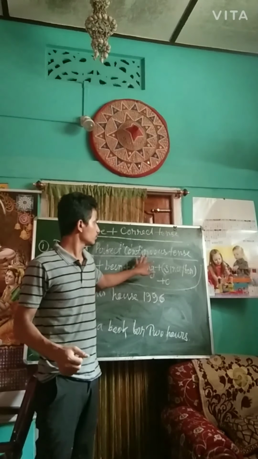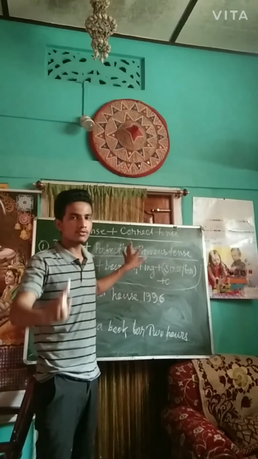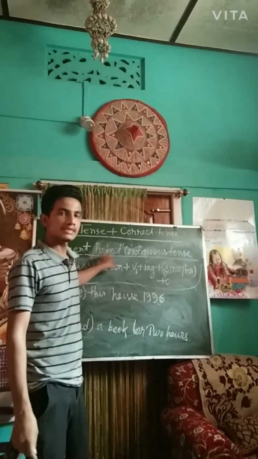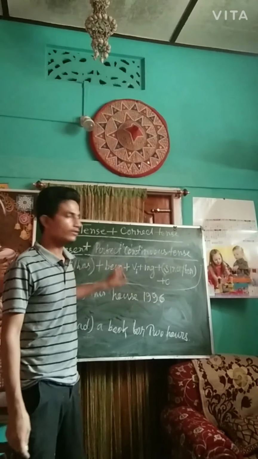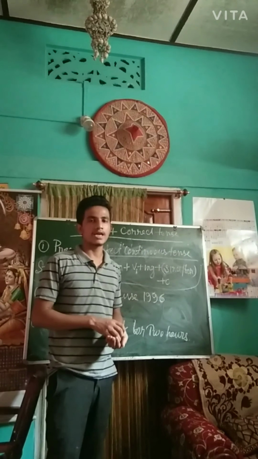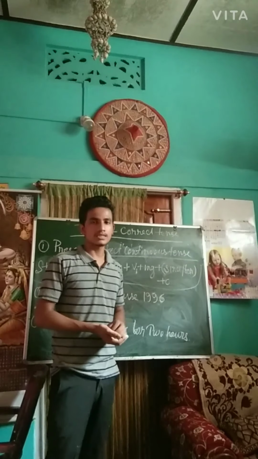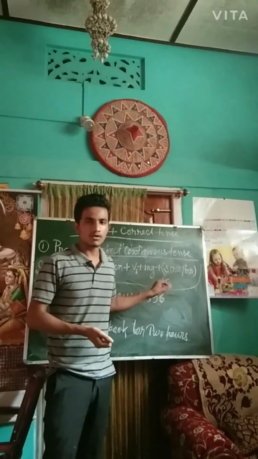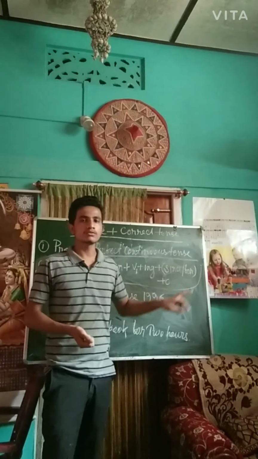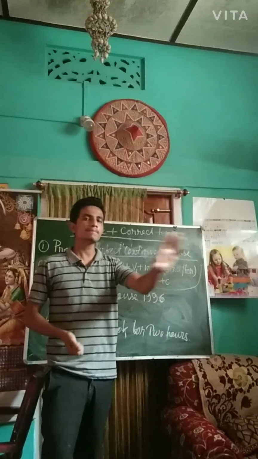I am going to take the fourth form of present tense. The fourth form of present tense is present perfect continuous tense. The formation of present perfect continuous is subject plus have plus been plus verb 1 plus ing plus since or for plus object. So since we use for a point of time and for we use for a period of time.